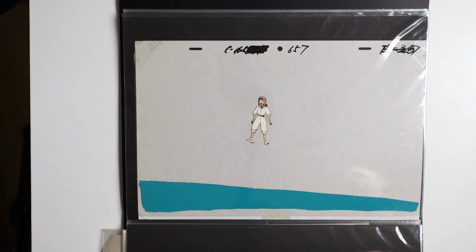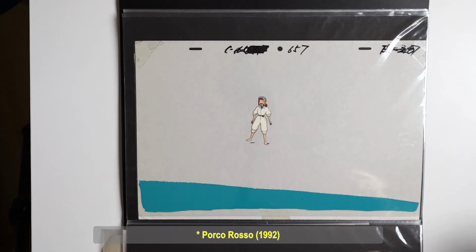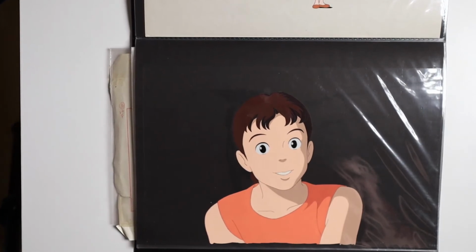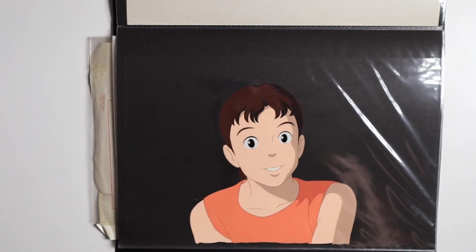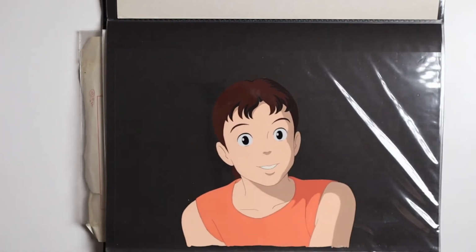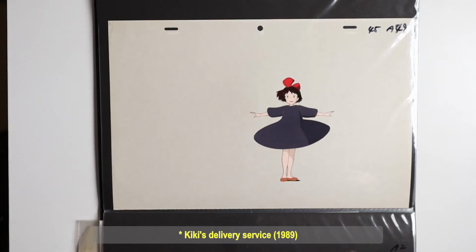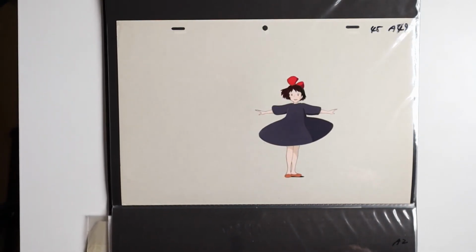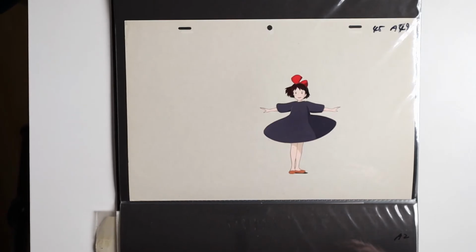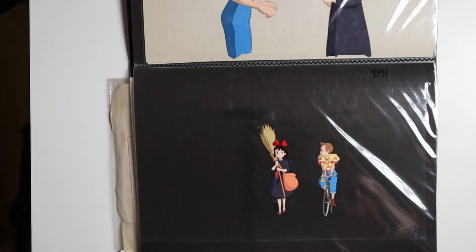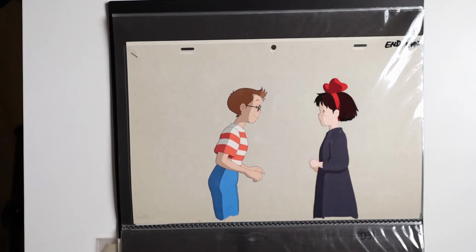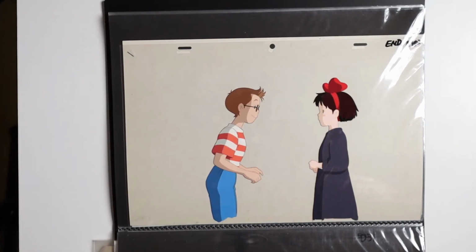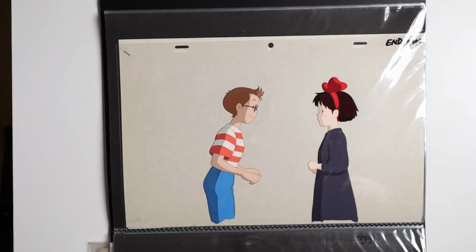Now I have some Ghibli cells. This is from the movie Porco Rosso, and this is Fio. This is the main character Taeko, I think, from the movie Only Yesterday by Isao Takahata. Kiki's Delivery Service, right in the beginning of the movie, where she is in front of her father and she twirls around. Again, Kiki's Delivery Service, the scene where she meets Tombo for the first time. This is later in the movie. Again, Kiki and Tombo. Tombo wants to ride with her on his special bicycle with a propeller.